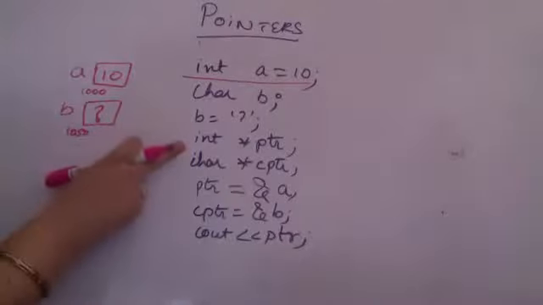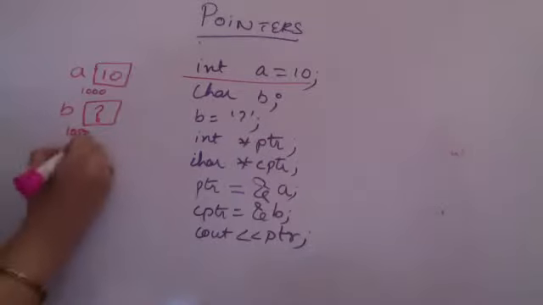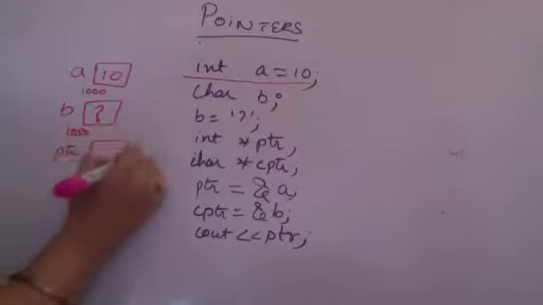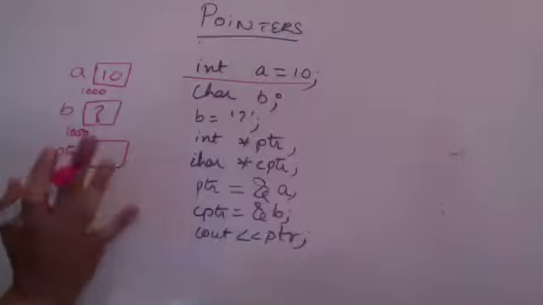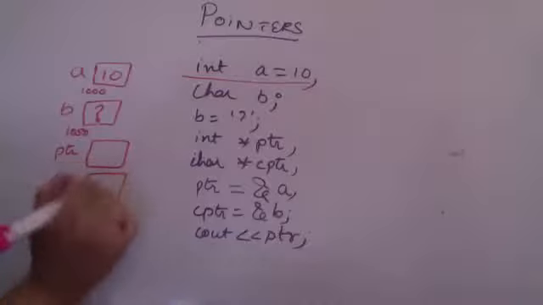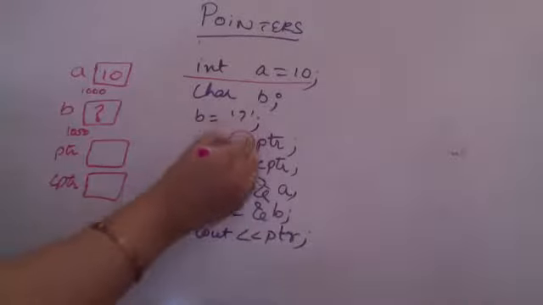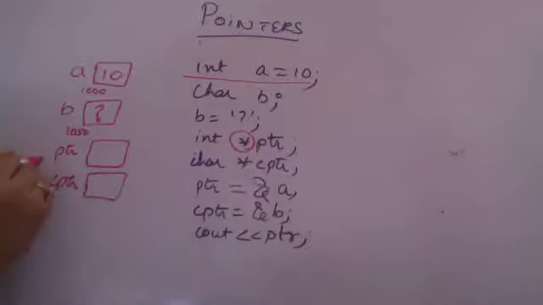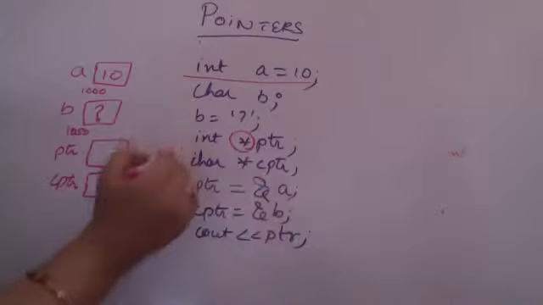After this, another statement is there, integer pointer. So what happens is PTR is again a variable allocated some space in the memory. Now this space is fixed and it is still not having any value. Similarly, CPTR next, it is also having some space. Now important is this asterisk which mentions that the PTR is a pointer variable of type integer. This CPTR is a pointer variable of type character.